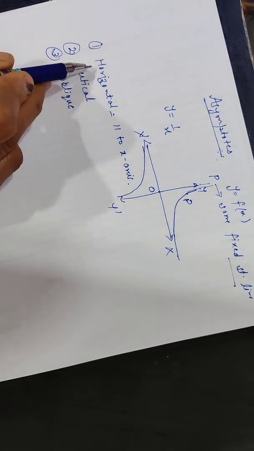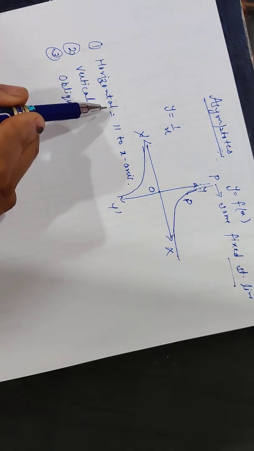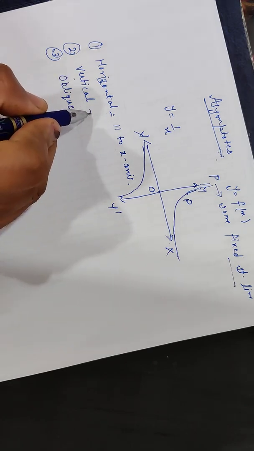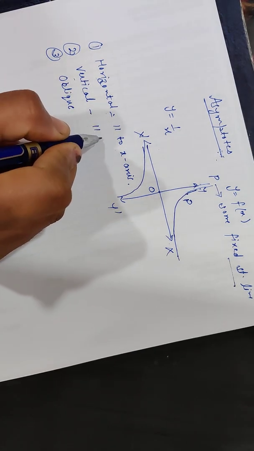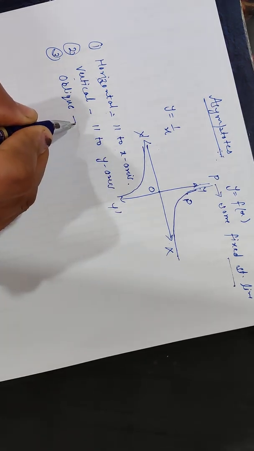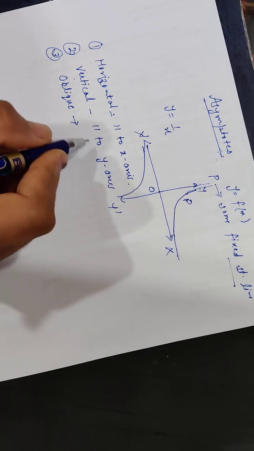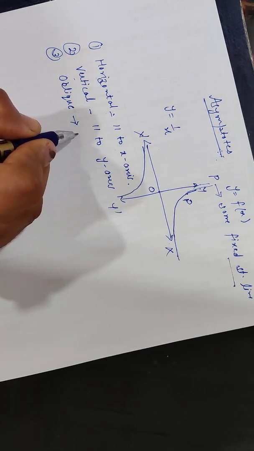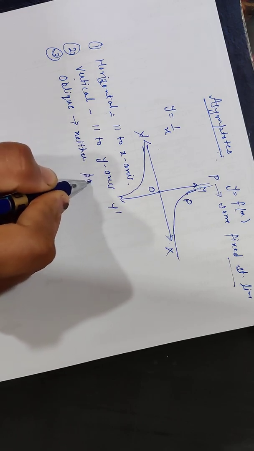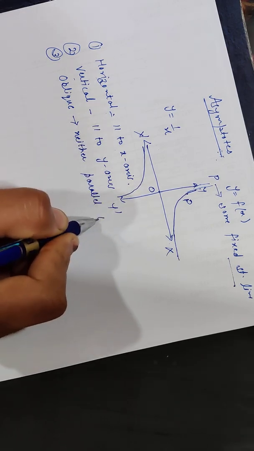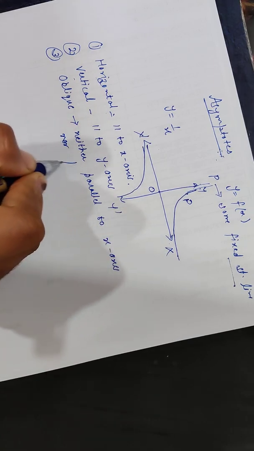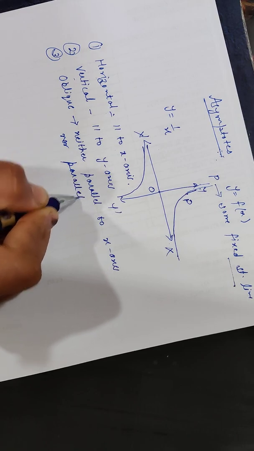This is the basic definition of horizontal asymptotes. Vertical asymptotes means the asymptotes which are parallel to the y-axis. And oblique asymptotes means the asymptote which is neither parallel to the x-axis nor parallel to the y-axis.